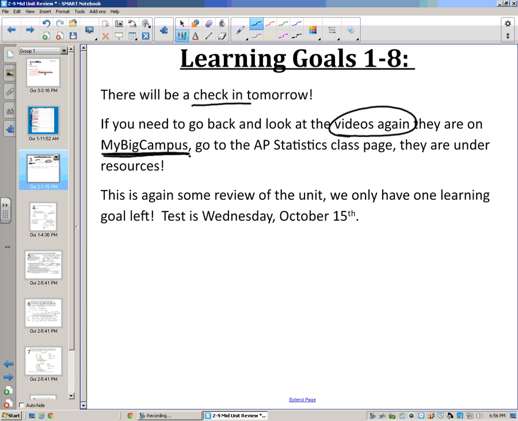Again, this is some review for our test. So what I'd like you to do is try these questions. There's some multiple choice and there's some free response. The questions from last class were all AP questions. Some of these are, some of these aren't, but they're all very good questions still. So you should still put some stars on top of this packet and pay special attention to it. At this point, you guys can try to do the packet, and then you can watch this video to check your work either as you go or at the end. So I'm going to talk through the answers.